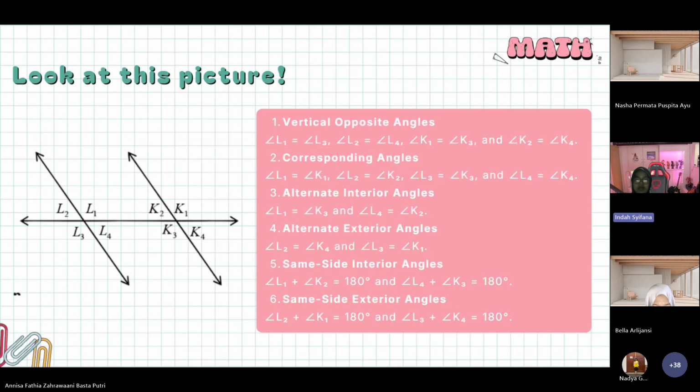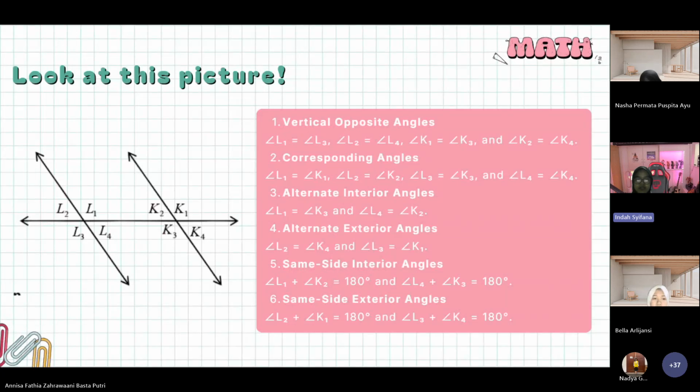And next, alternate exterior angles. These are opposite exterior angles, for example, angle L2 and angle C4, and angle L3 and angle C1. So these are the angles that are on the outside.